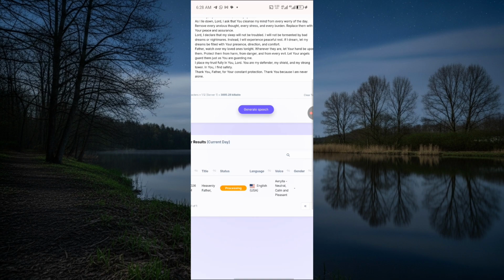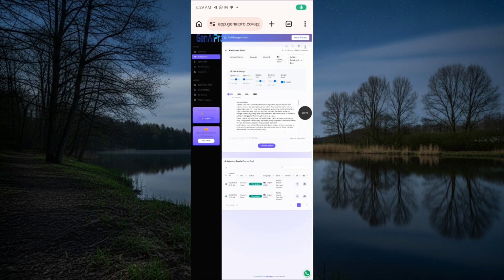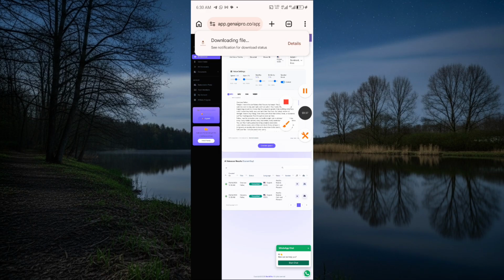So now you can see it's showing processing. Within seconds it's going to be done generating your audio. What you are just going to do is click on this place and download your audio to your device. So now you can see that it's downloading. So we just finished downloading it. Now let's go back to ChatGPT.